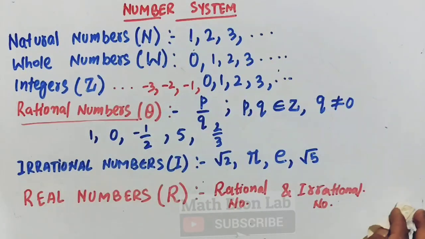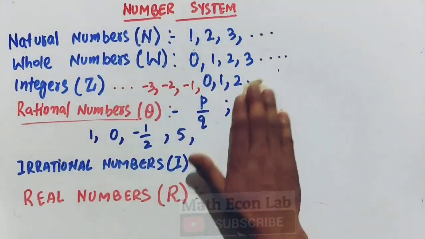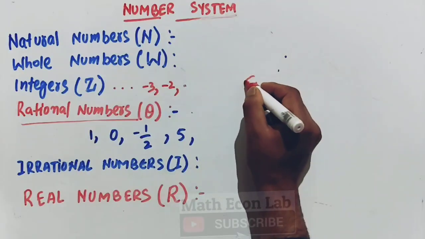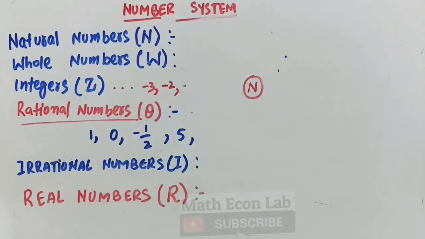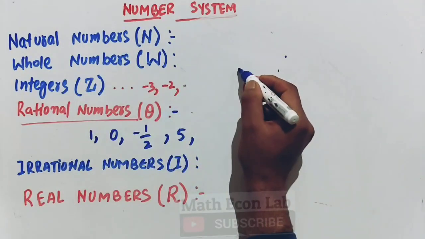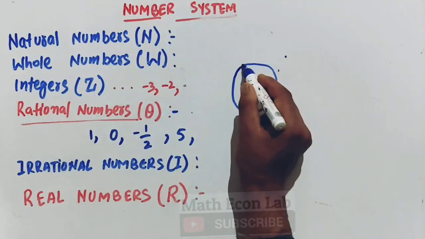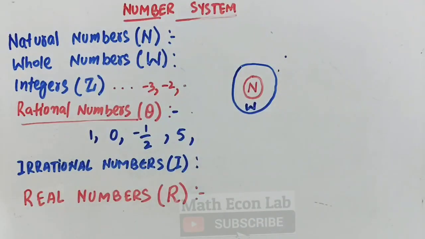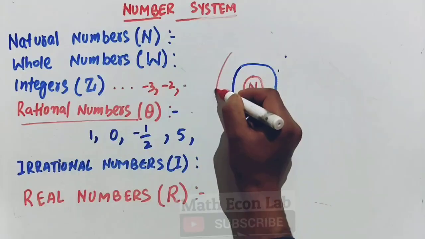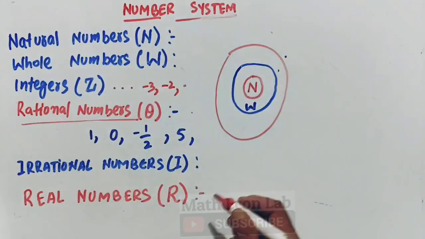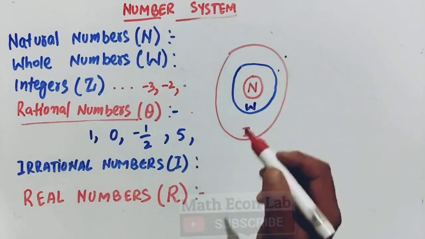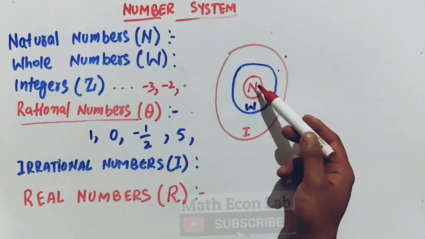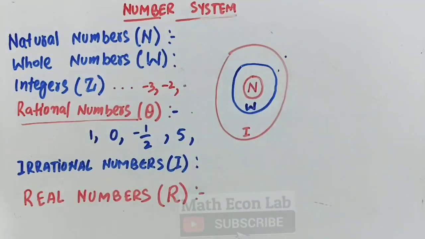If we show graphically how it will look like, let me show it here. Let us suppose this circle denotes the set of natural numbers. Then we have whole numbers. Whole numbers contain natural numbers. Let us denote it by W. Then what about integers? Let us suppose this circle denotes the integers. So integers include whole numbers and natural numbers, and here we can see every whole number is an integer, but every integer cannot be a whole number. Likewise, every natural number is a whole number, but every whole number is not a natural number.